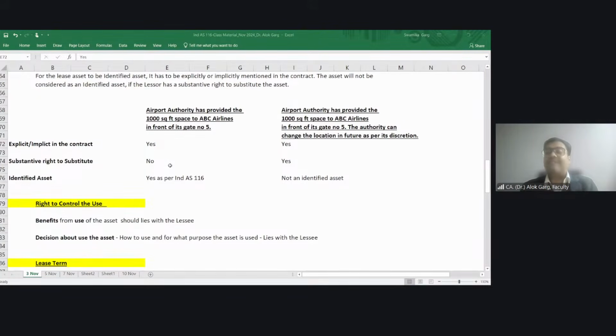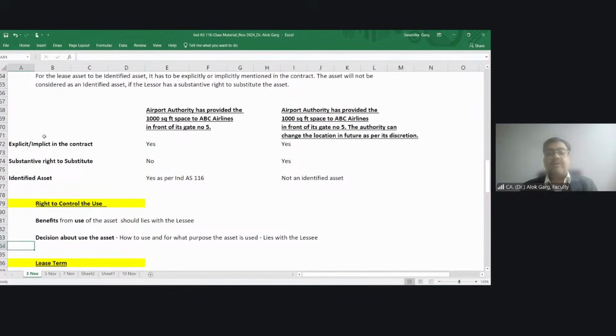So it is rent expense account debit to landlord account, meaning landlord account debit to bank, or not, still rental expense account debit to bank account. Okay. So this was the concept of identified asset.